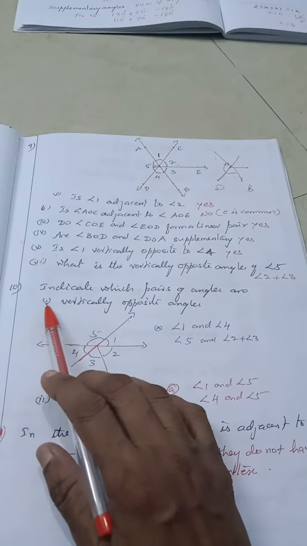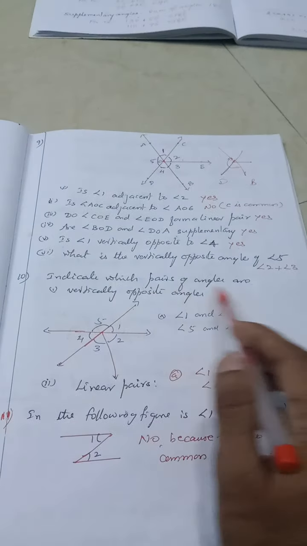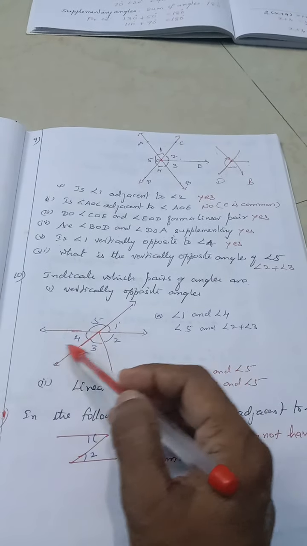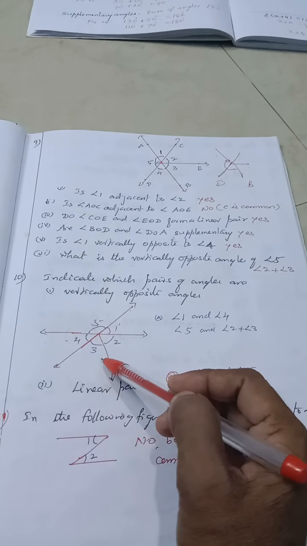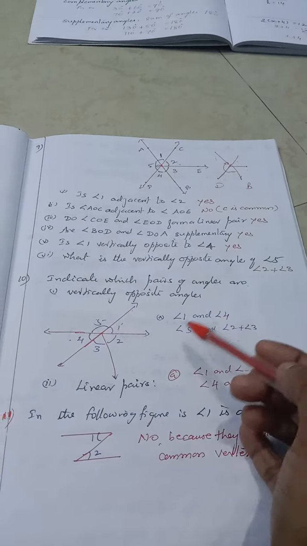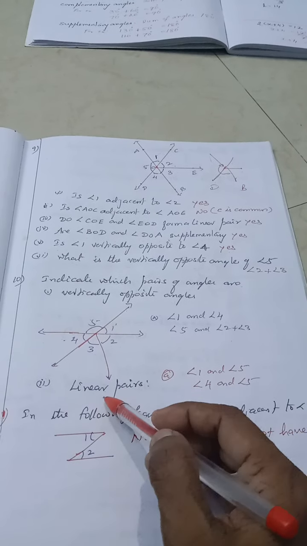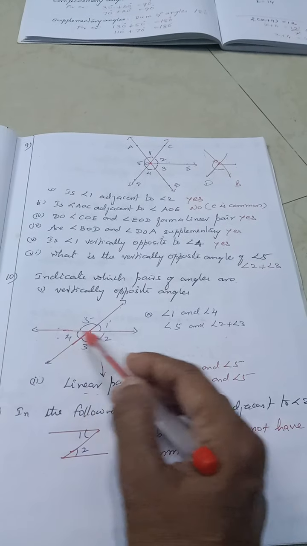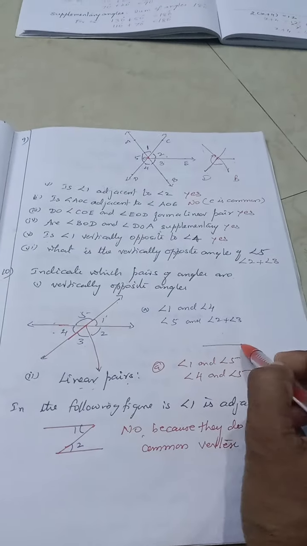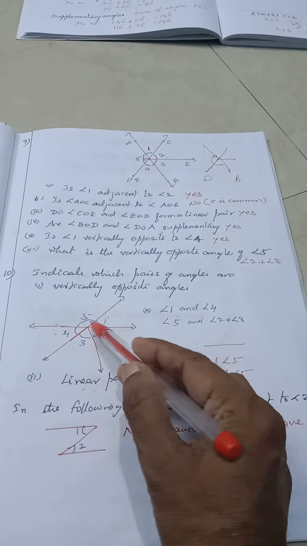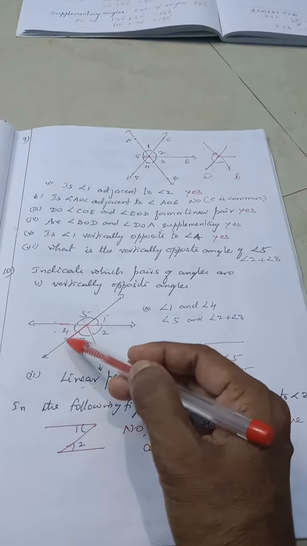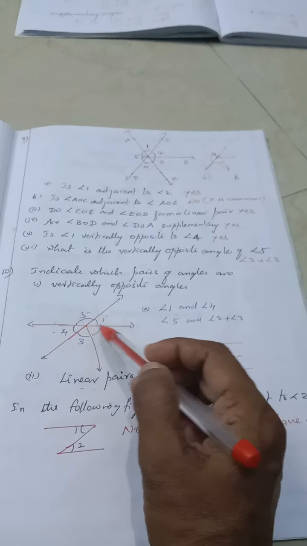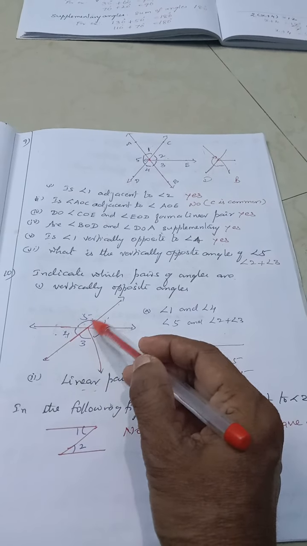Then come to problem number 10. Indicate which pair of angles are vertically opposite angles. I can say 1 and 4, then angle 5 and angle 2 plus 3. Then, which are the linear pair angles? What is meant by linear pair? Angles in a straight line form a linear pair. So can I take this one? This is a linear pair, 1 and 5. Then can I take this line, 4 and 5? So I can take two linear pairs, 1 and 5, and 4 and 5.